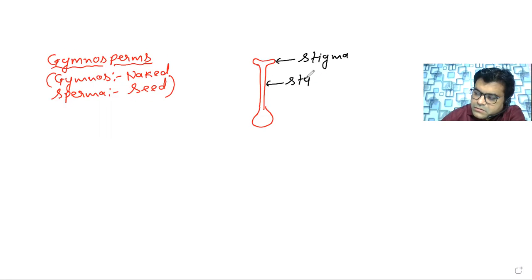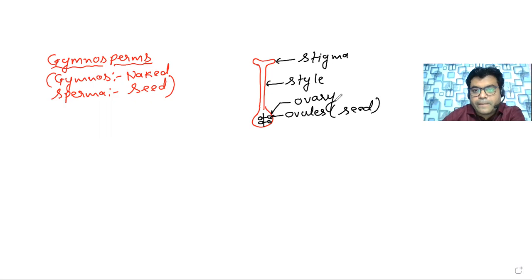Then the lower tubular part is called the style, and the third part is called the ovary. Inside the ovary, the ovules are present. These ovules will get converted into seed after fertilization, and the ovary gets converted into fruit.